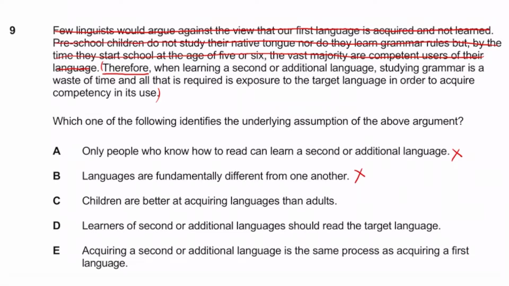Children are better at acquiring skills than adults. If anything, this would have no link whatsoever to the passage, because here it's trying to link how adults can learn in a similar way to children rather than saying one is better than the other. Again, this is just fully random.